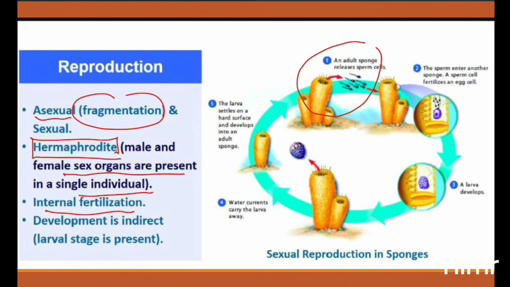So sperms enter into another sponge and the sperm will fuse with the egg, right? So there will be a zygote, and larva formation will occur. Development is indirect development. Fertilization occurs inside, that is internal fertilization, and now this larva will be released out into the water current. You can see here, and then it can grow into a sponge, right?